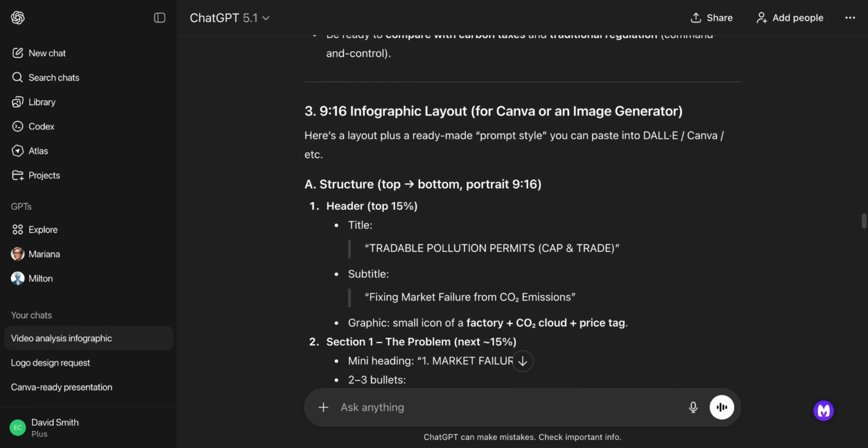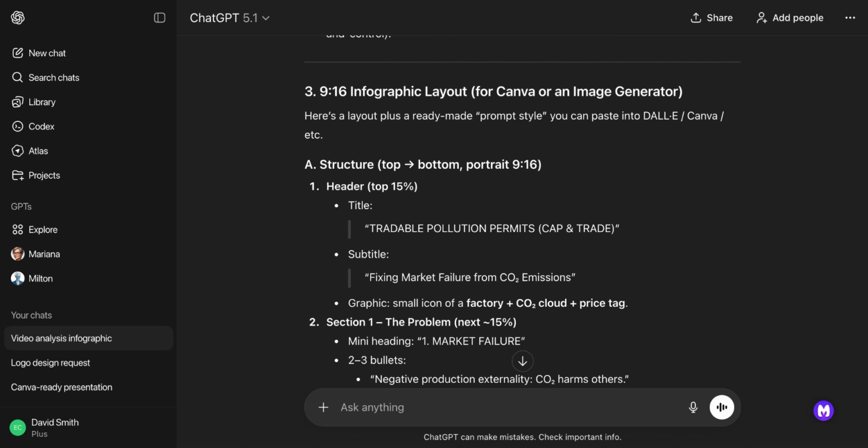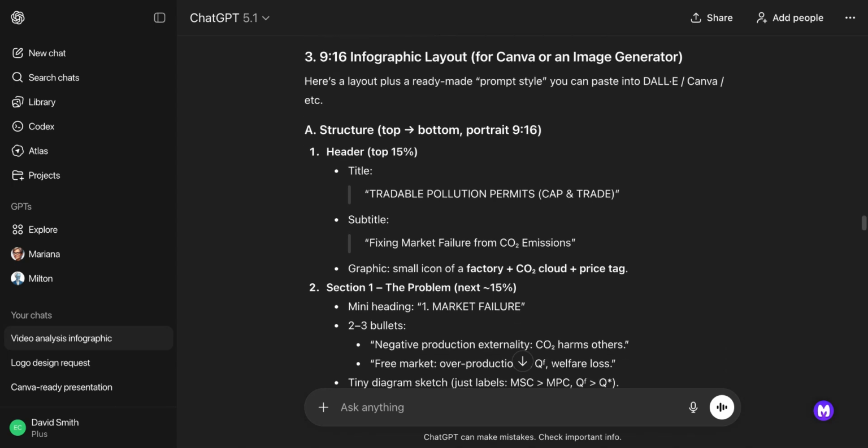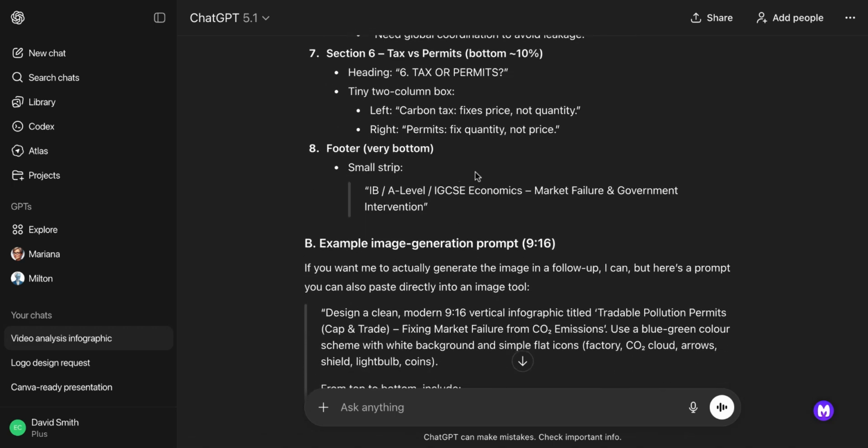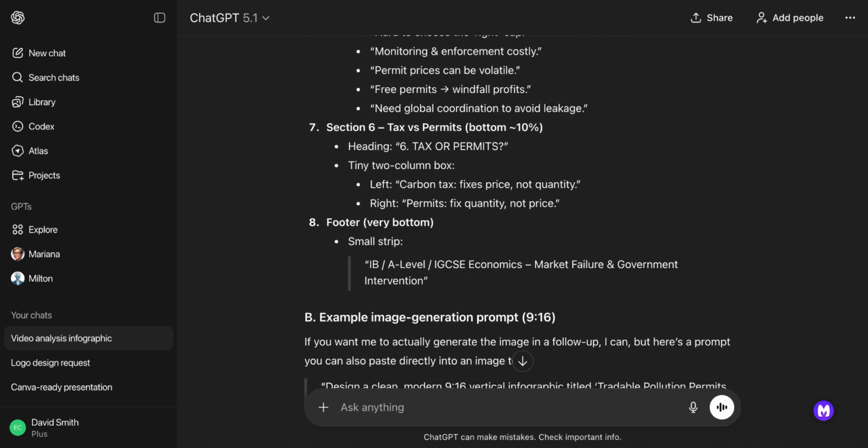However, this was the bit where it said it couldn't create the infographic for me, which I'm fairly certain it can if I push it hard enough, but that's for another day. But it did create this structure, this prompt, and it then said to take that and put it into Canva or one of the other image generating sites, and it will then create a much nicer, perhaps, infographic. So I copied that and I went, yes, all the way back to Gemini, which is here.